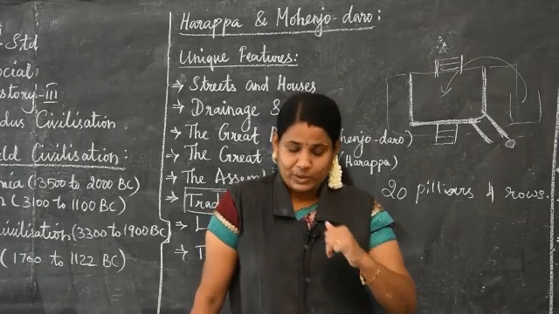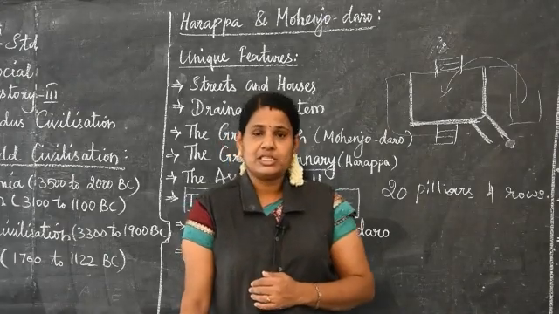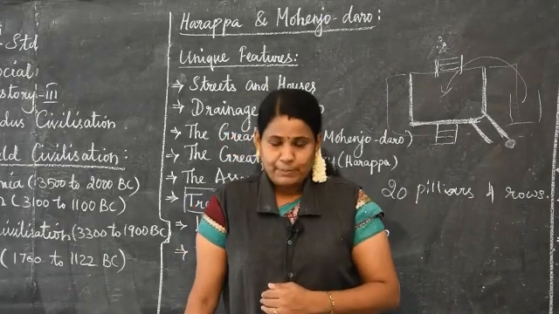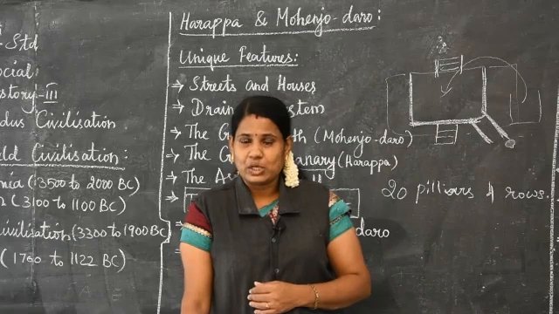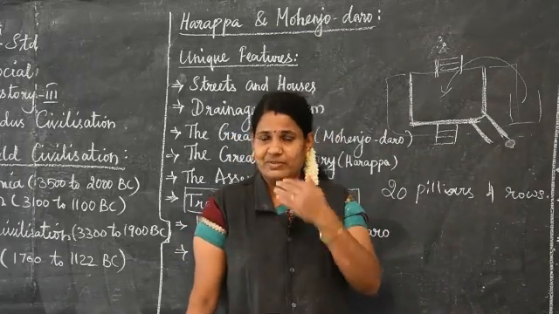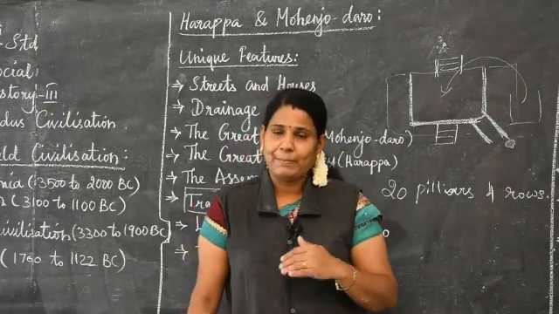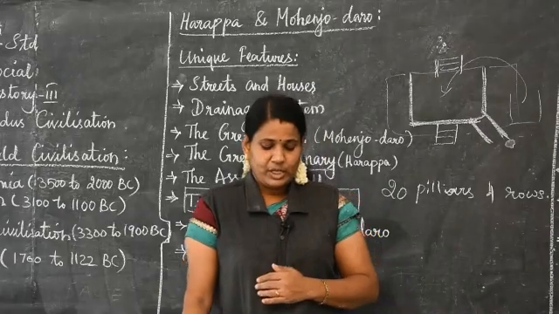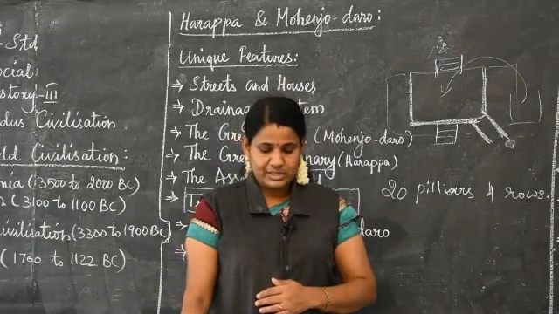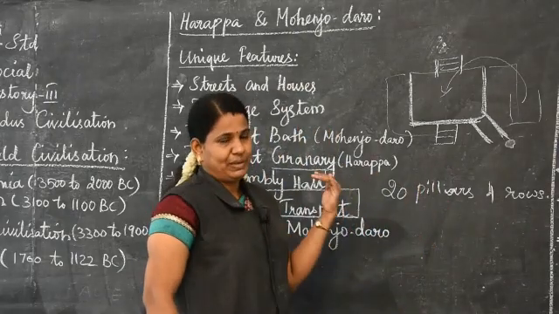So where was the dockyard at Lothal located? Lothal is situated on the banks of a tributary of the Sabarmati river. It is in Gujarat. Still it's available, we can see those places.